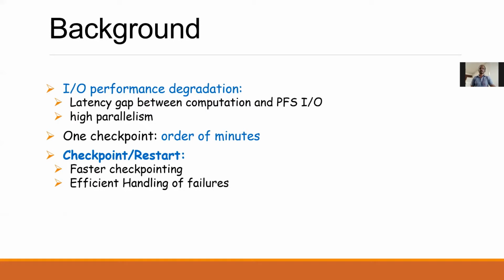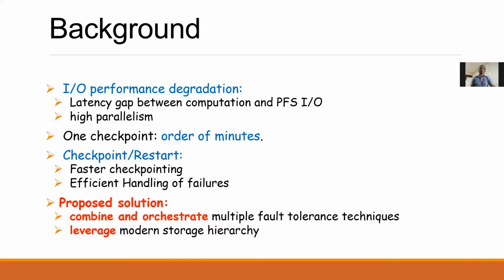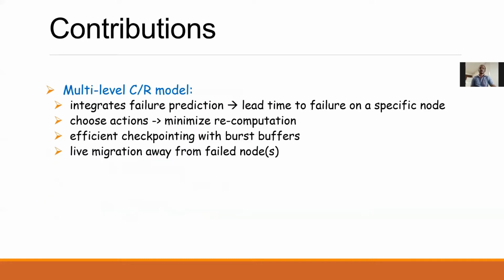Keeping that goal in mind, we propose our solution, a multi-level checkpoint restart model that orchestrates and combines multiple fault tolerance techniques while leveraging modern storage hierarchy. Our checkpoint restart model integrates a failure prediction module that predicts a failure with the lead time and the node on which the failure is going to happen. It takes proactive actions such as live migration to minimize the recomputation overhead. We also make the checkpointing efficient with the use of burst buffers.